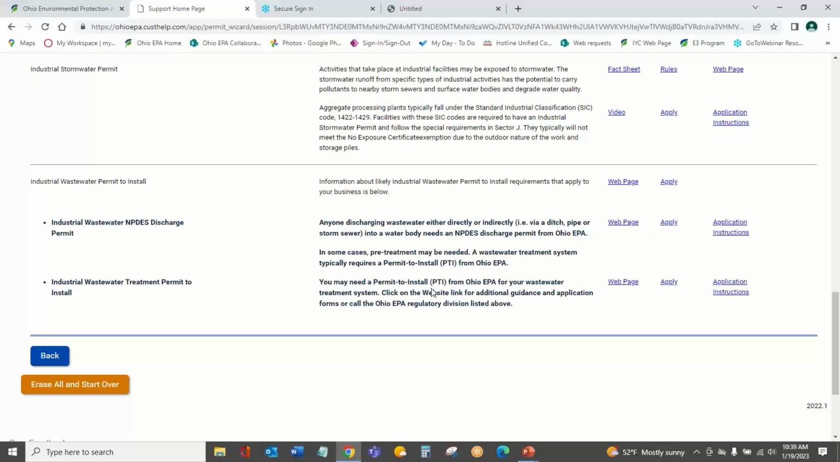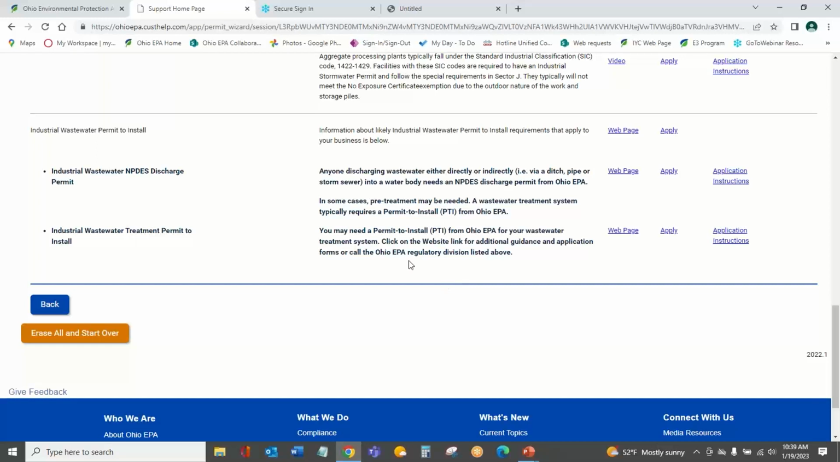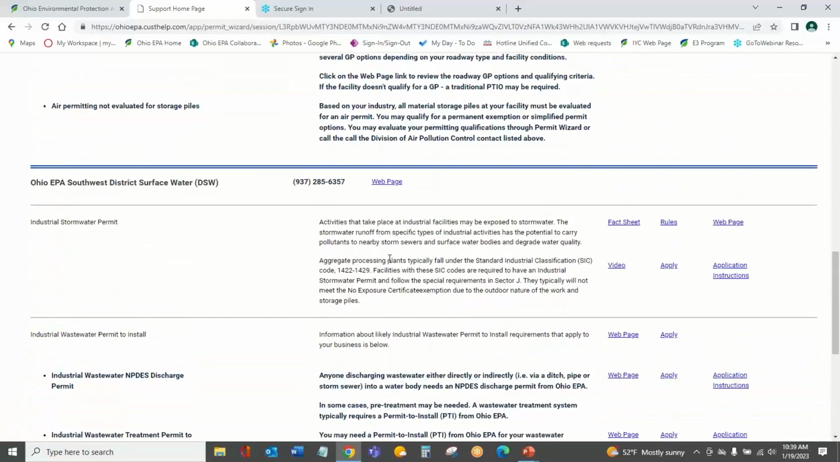Same thing with our permit to install. It says we might need a permit to install because we have a wastewater treatment system on site. So if we haven't gotten one of those, that may be something that we need to contact the agency about. Once again, it tells you how to apply, different web pages, and it talks about contacting the division listed above.